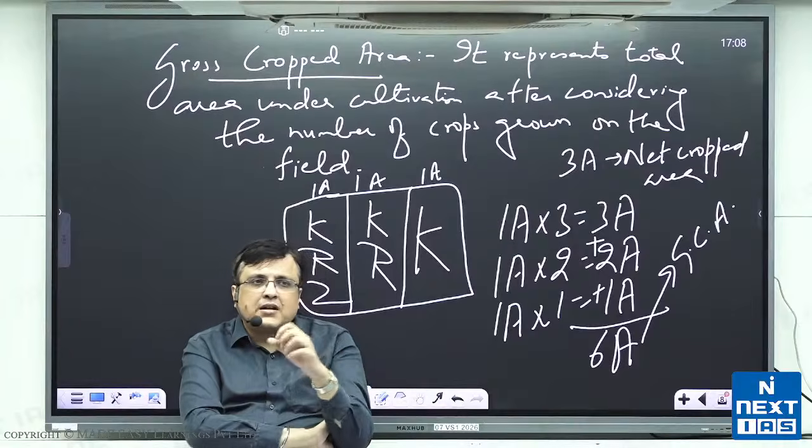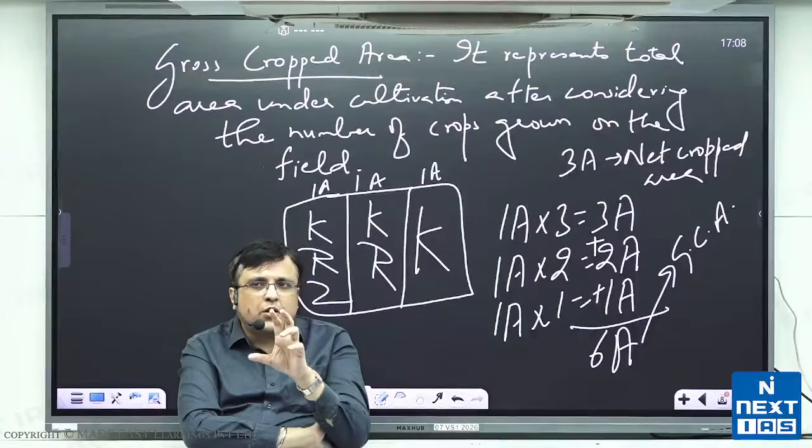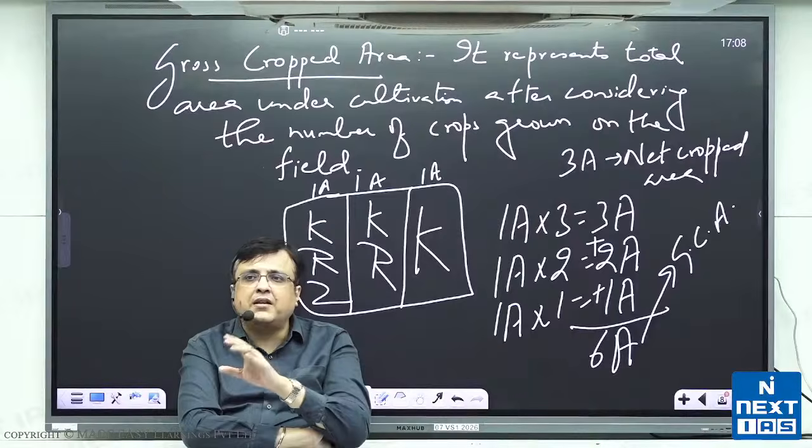I can assume you understand consumer goods, all those commodities which are used for final consumption by the